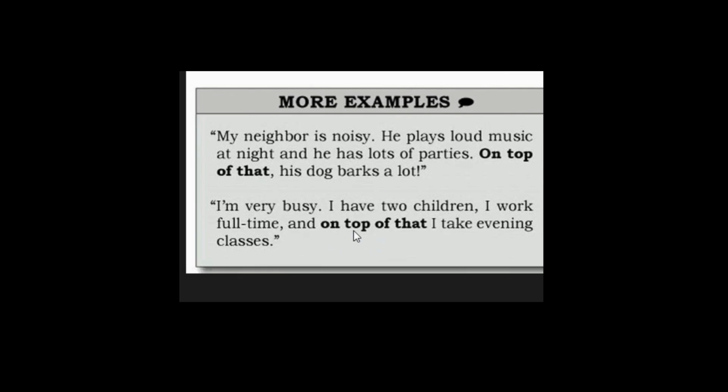Instead of saying, I work in that company, I have 2 kids, I take care of these children, I do household chores, we say, in addition to the above things, on top of that, I also train people for their spoken English. That is how we can use this word.